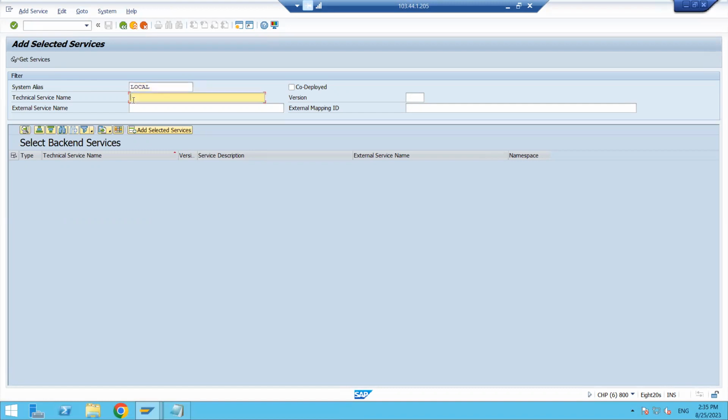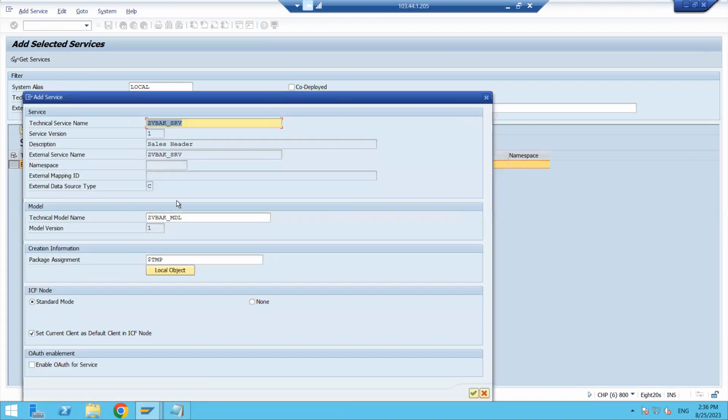Okay, now I am taking the local and the service name. Technical service name, I'm just passing ZVBAK_SRV. Click on Get Services. Okay, now I found one service here. This is the service name. Select this service name and click on Add Selected Services. And now it is asking something.